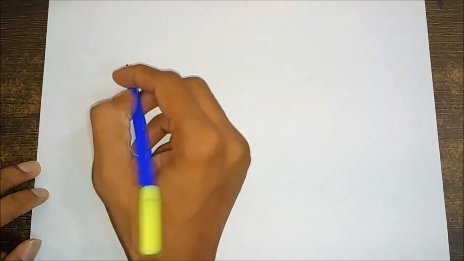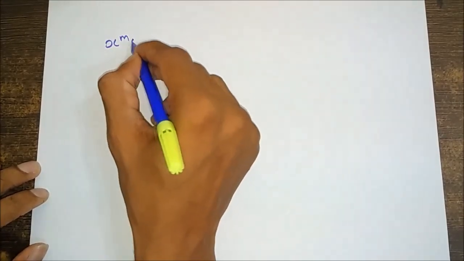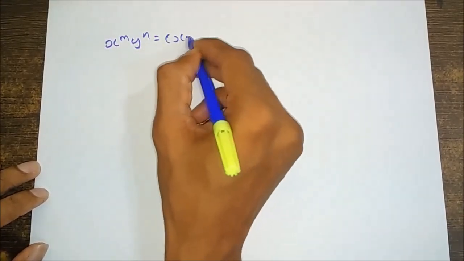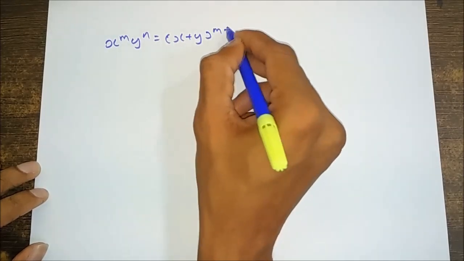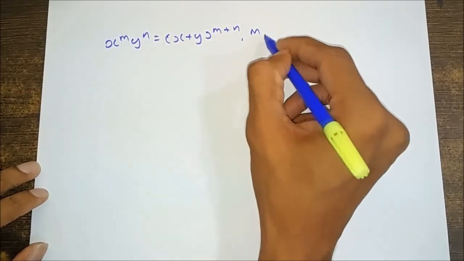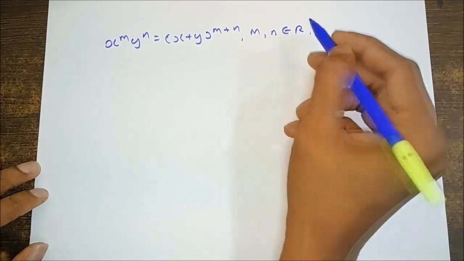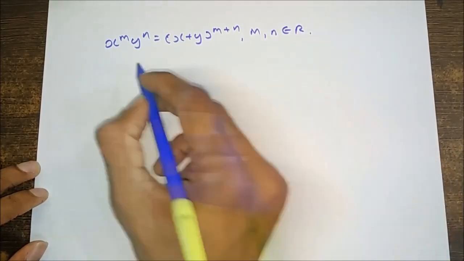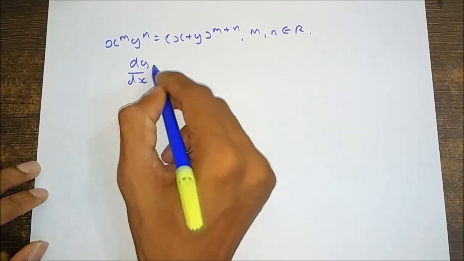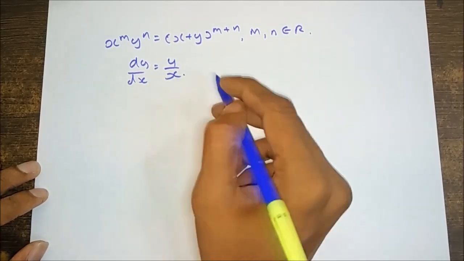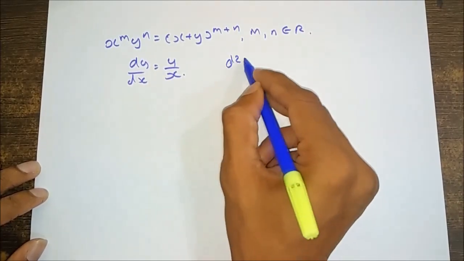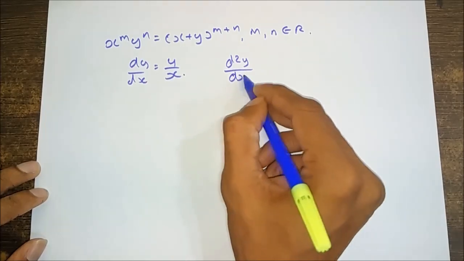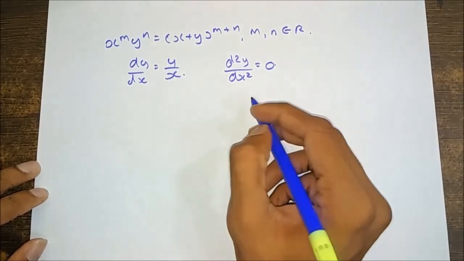An implicit function of the form x^m y^n = (x + y)^(m+n), where m and n belong to real numbers, always has the first order derivative dy/dx = y/x, and the second order derivative d²y/dx² = 0.